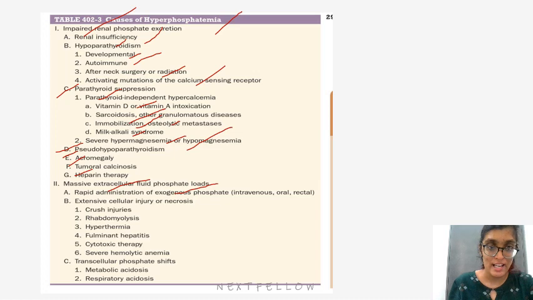Massive extracellular fluid phosphate load: rapid administration of exogenous phosphate, that is IV, oral or rectal, extensive cellular injury or necrosis like crush injury, rhabdomyolysis, hyperthermia, fulminant hepatitis, cytotoxic therapy, and severe hemolytic anemia. Transcellular phosphate shift, that is in metabolic acidosis and respiratory acidosis.